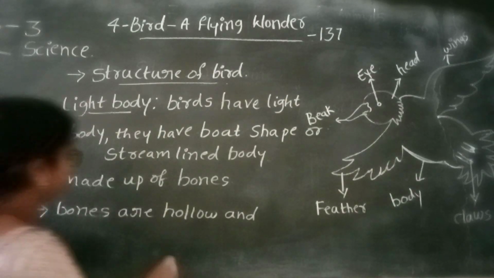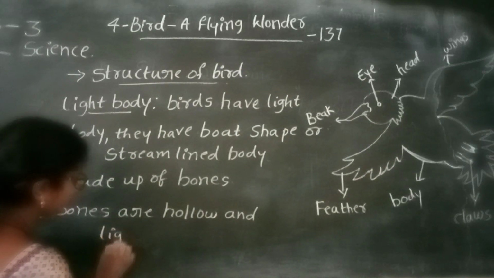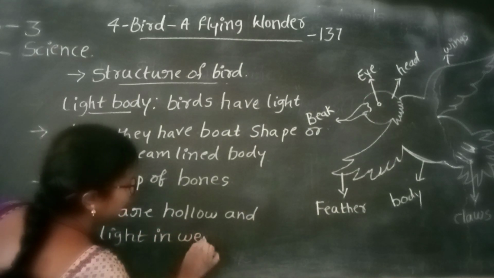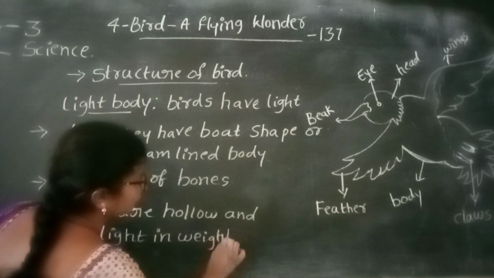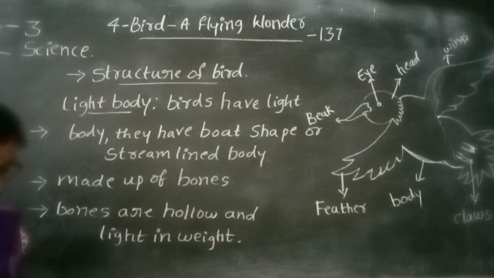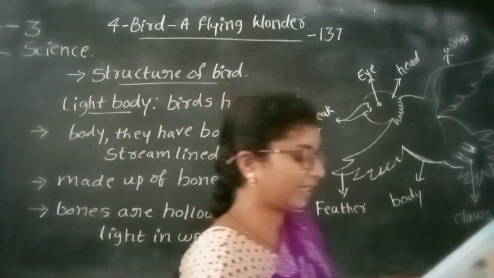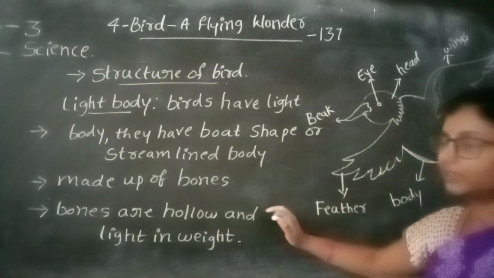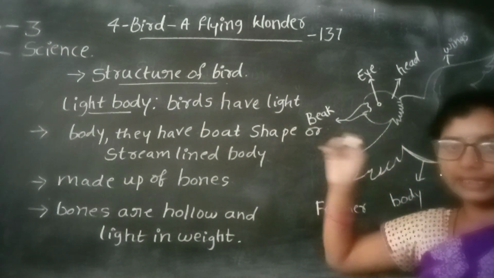Light in weight. Is it clear? Being light in weight helps the birds to fly easily in the air. It makes the birds fly easily in the air.